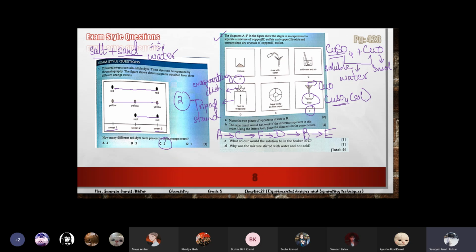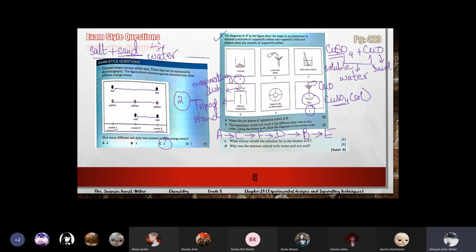Miss, in the exam, if questions like this come, how will we know that this substance is soluble and this is not? We have to learn them. Salts are mostly soluble. Most of the salts are soluble. Here the salt is copper sulfate. Copper oxide is not a salt. Oxides are bases or acids.